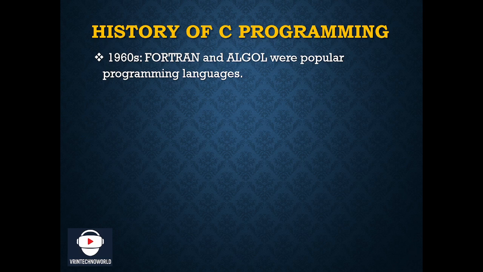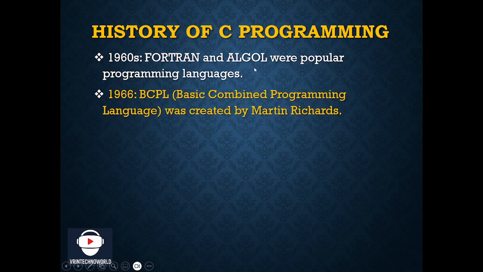Now the history of C programming. In the 1960s, we had the programming languages Fortran and Algol. These were among the most popular programming languages in the 1960s. But writing code in these two programming languages was not easy.